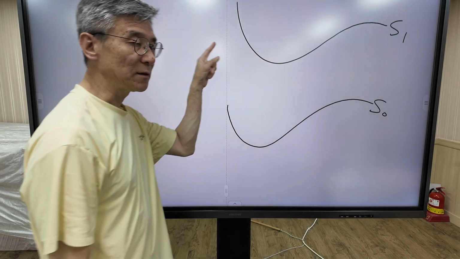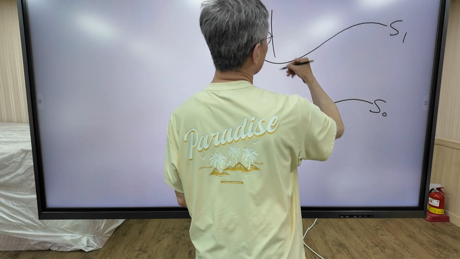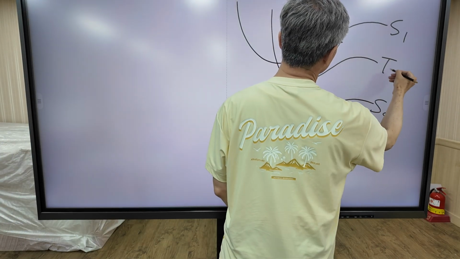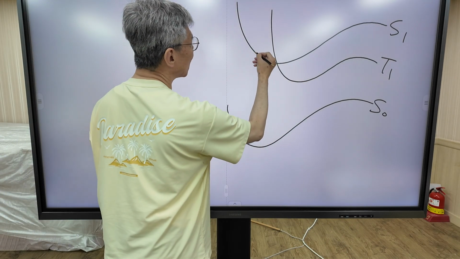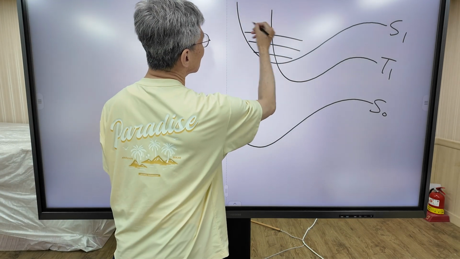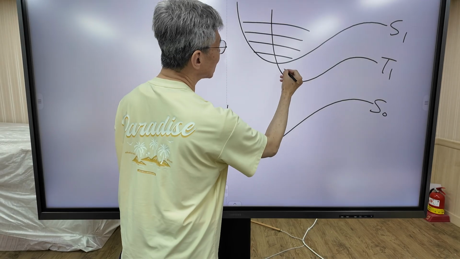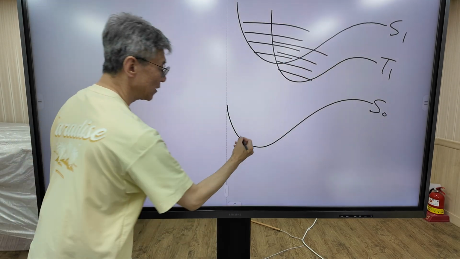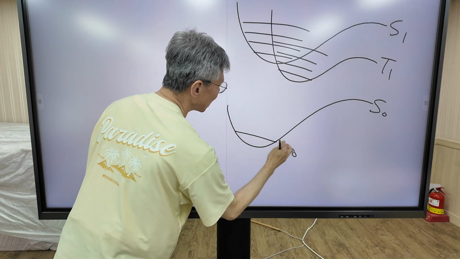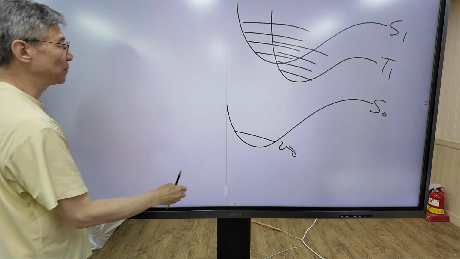This is a singlet state, excited singlet state. This is excited triplet state, and there is a vibrational level on singlet state, and there is also vibrational level on triplet state. And this is the ground state of vibrational level 0.